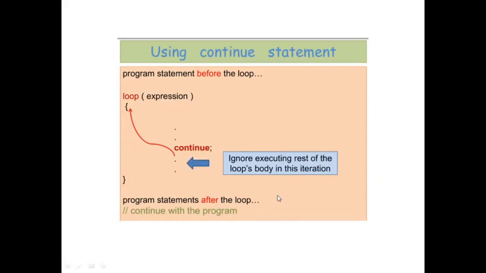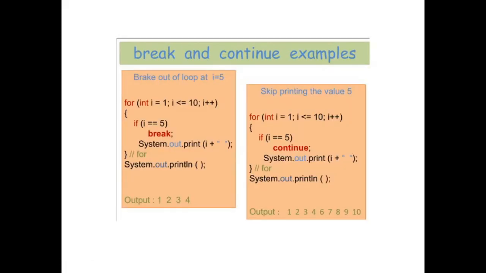And the continue statement will function like this: suppose there is a loop, and whenever the continue statement is encountered, it will ignore executing the rest of the loop's body in this iteration. Suppose at i equal to 5 you get a continue, then the body for i equal to 5 will not be executed, but it will restart at the next value, 6. These are the examples of break and continue.